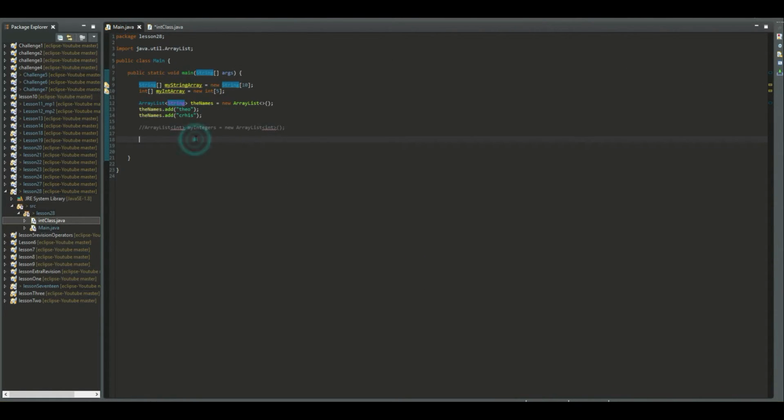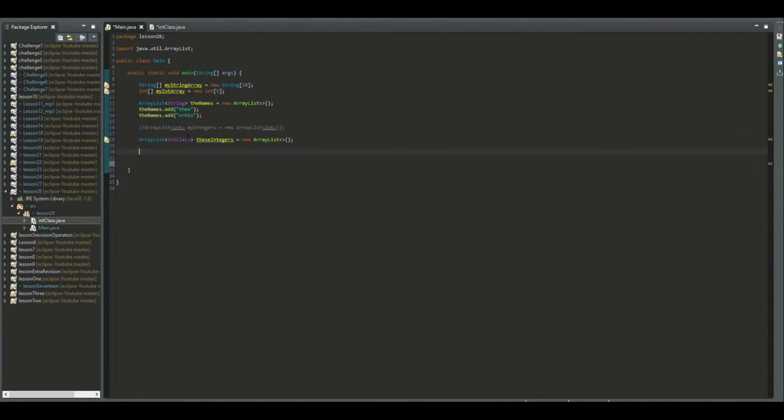And here we could do the following. There, these integers, for example, new array list. You don't need to complete something here, and there you have it.